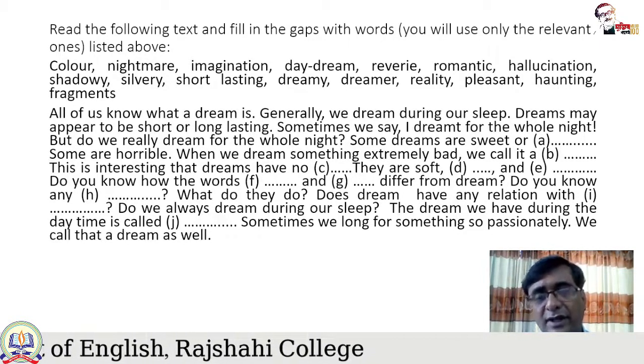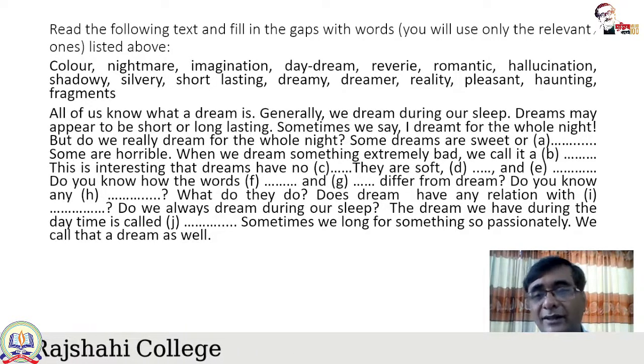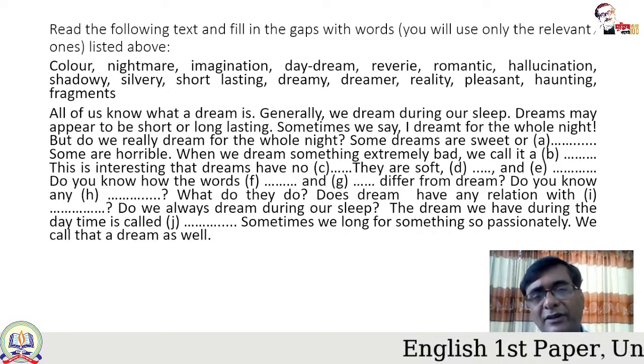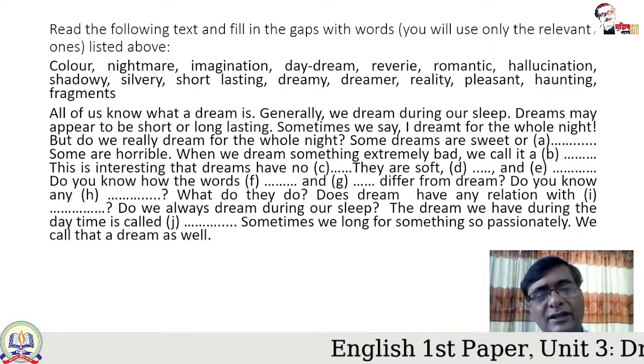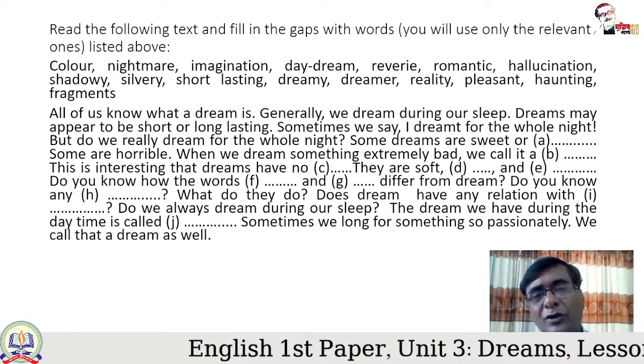So there is a difference between and, or. Now, some dreams are sweet or, so you have to select the word from the above list. Just try to guess. You have to choose a word which is to some extent opposite to the word sweet. So look at the list: color, nightmare, imagination, daydream, reverie, romantic, hallucination, shadowy, silvery, short lasting, dreamy, dreamer, reality, pleasant, haunting, fragments.